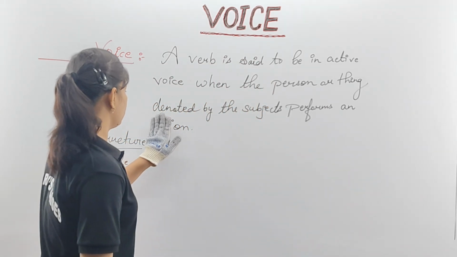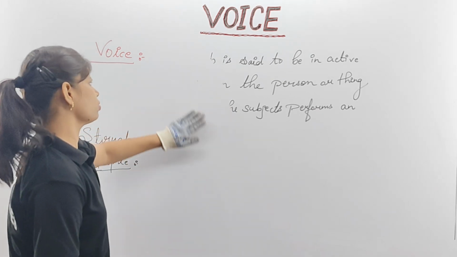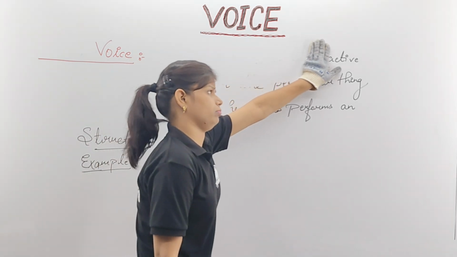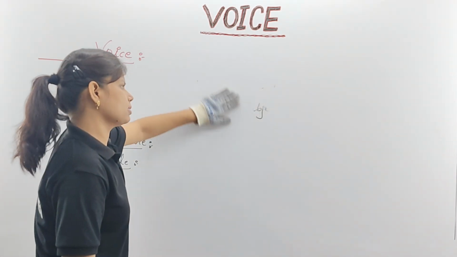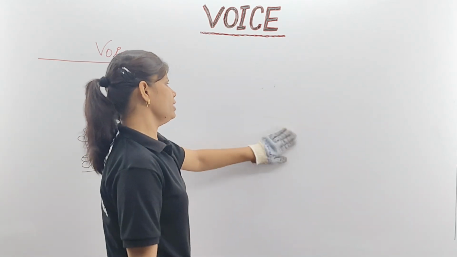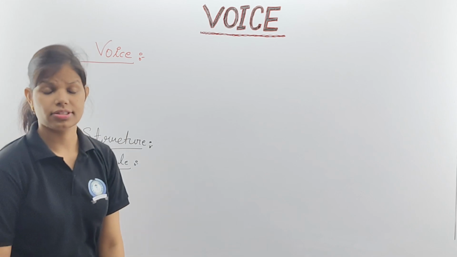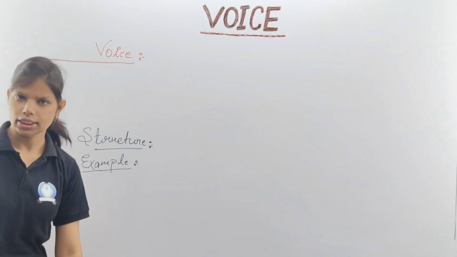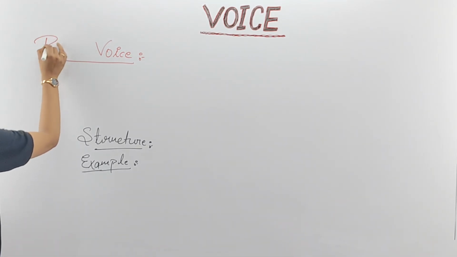Here children, again and again you have to learn the verb forms. Most of the time the verb forms are given and most of the children have learned them. I cannot say that nobody has. But still there are many, and because of that they are making mistakes. Clear, no? So all these 4 forms of the verb you have to remember for the point of examination. That is very, very important for you. Clear? So next is your what? Passive voice.